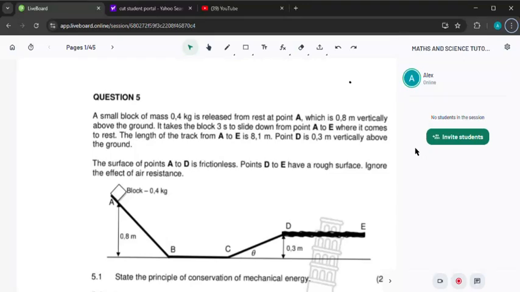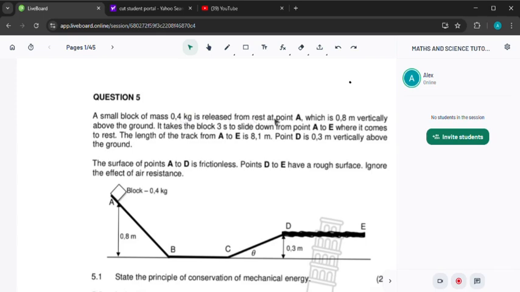Question 5, Physical Sciences Paper 1, Free State, September 2024. They're saying a small block of mass 0.4 kilograms is released from rest. So the initial velocity of that block is equal to 0, and the mass is 0.4.